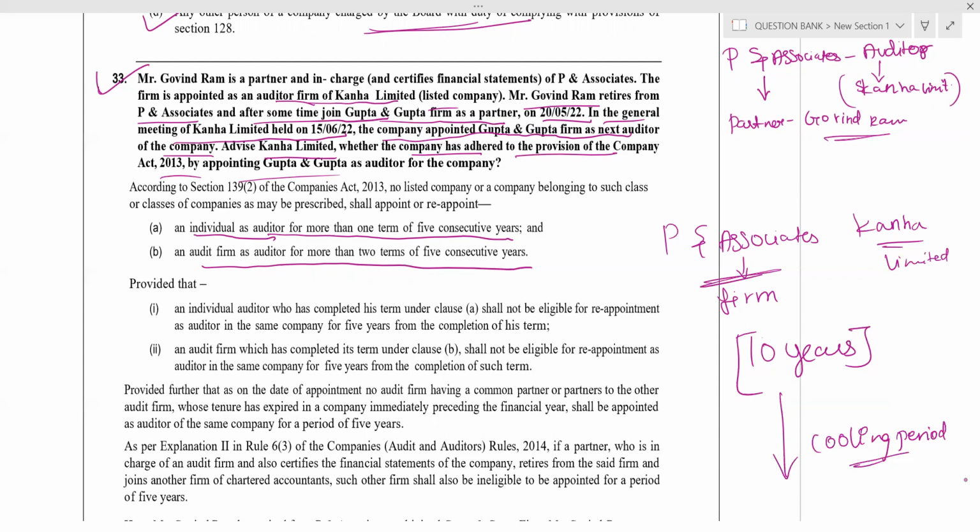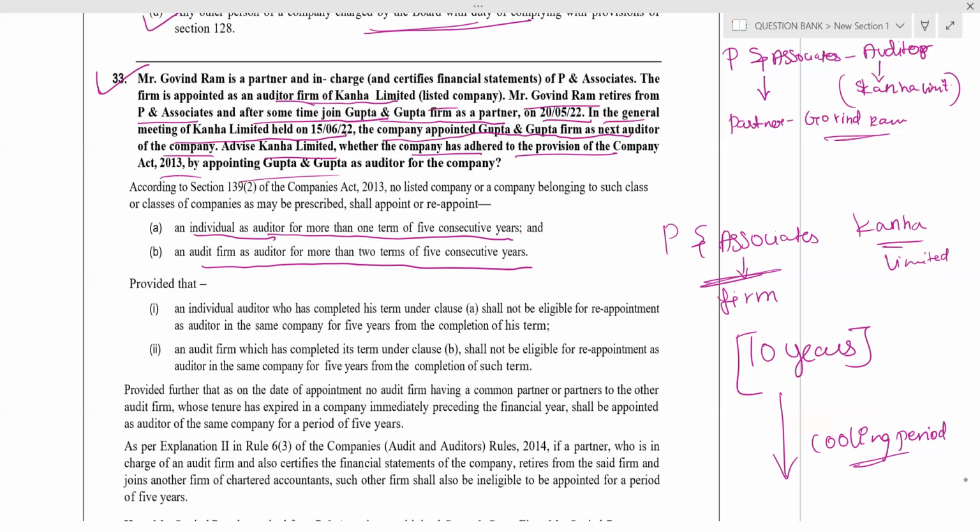What is the purpose of giving the cooling period? There shouldn't be any attachment between the auditor and the company. Right? The auditor should be free and independent in decision making. For that purpose, we have a cooling period.